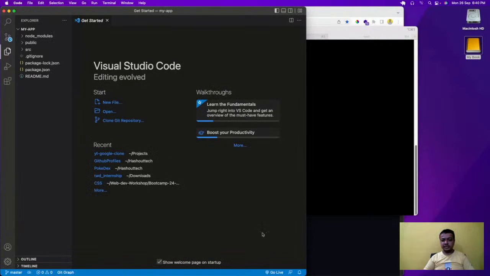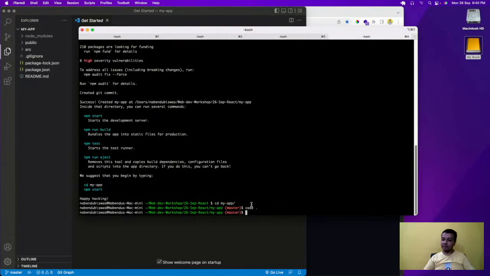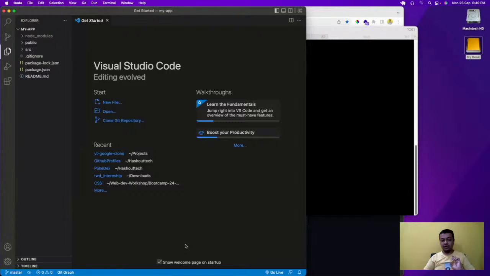If you don't see this option in Windows, see, VS Code is made by Microsoft only, so it works. It is not like that, it doesn't work very well on Mac. It works excellently in Windows also. So this code dot command also works very well in Windows. Okay, this is how it is run.